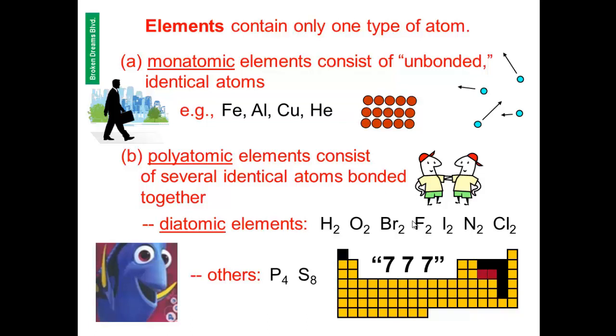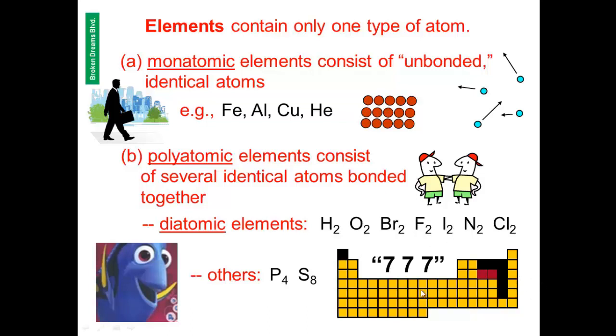Polyatomic elements consist of several identical atoms bonded together, and the prefix poly means many. Polyatomic elements can be diatomic elements, such as hydrogen H2, oxygen O2, bromine Br2, fluorine F2, iodine I2, nitrogen N2, and chlorine Cl2, which can be shown here in the periodic table with the black boxes.